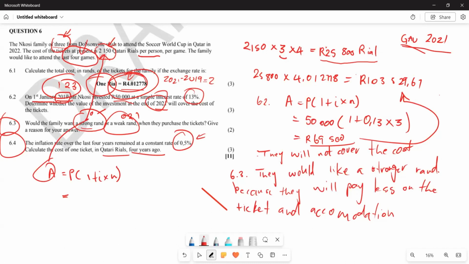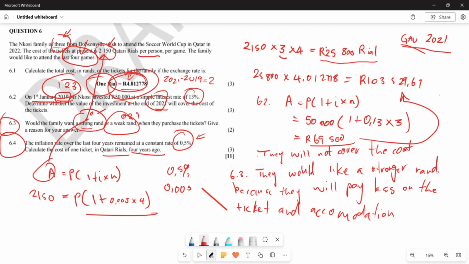The cost of these tickets was 2,150 riyals. Now we want to know, if the inflation didn't grow, what the cost would be. Remember, 0.5%. I know some of you are thinking this is already rounded off, which is not necessarily true. This is the same as 0.005, multiplied by 4 years, which they've given us. So you're then going to divide by this on both sides.